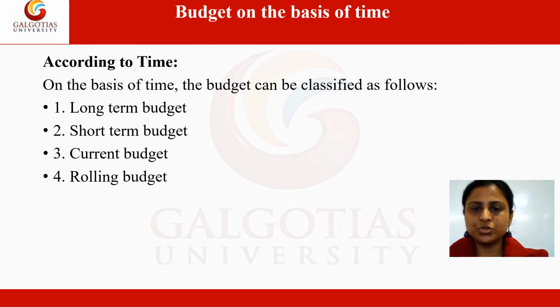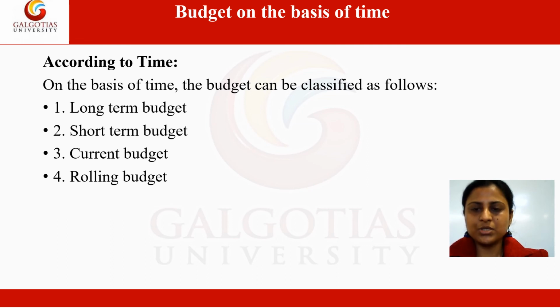Then comes short-term budget. So a short-term budget is prepared for a period, say not exceeding 5 years, and it is prepared in terms of physical quantities as well as monetary units. Then current budget, it is a budget which is for a very short period, say a month or a quarter, and it is adjusted to current conditions, and that's why it is called a current budget.